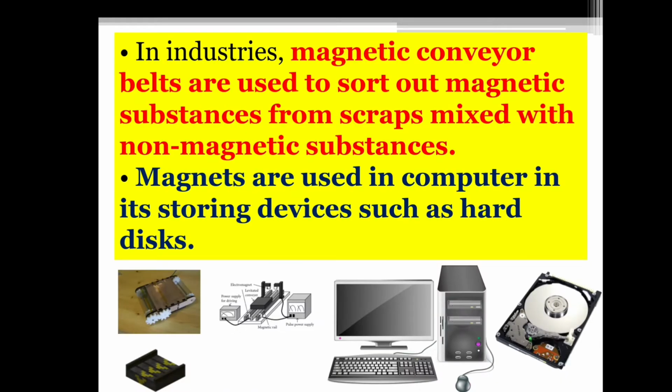In industries, magnetic conveyor belts are used to sort out magnetic substances from the scraps mixed with non-magnetic substances. You can see here, this is called a magnetic conveyor belt. This is used to sort out magnetic substances from scrap mixed with non-magnetic substances. And magnets are used in computer storing devices such as hard disks.